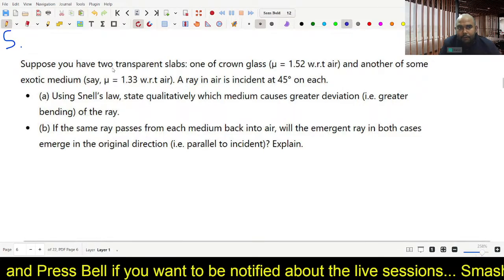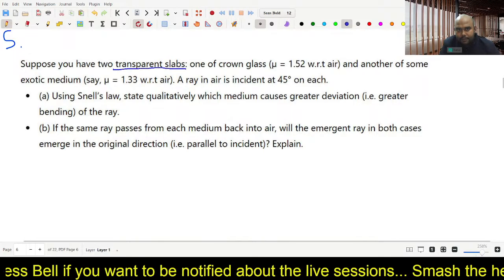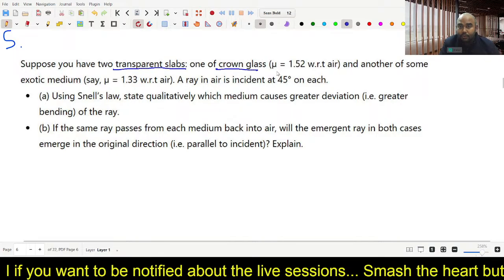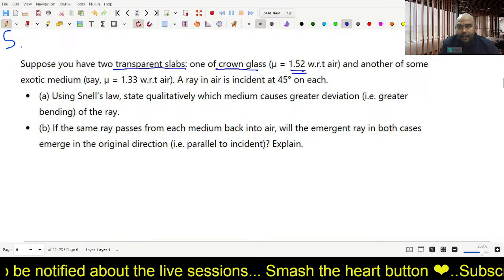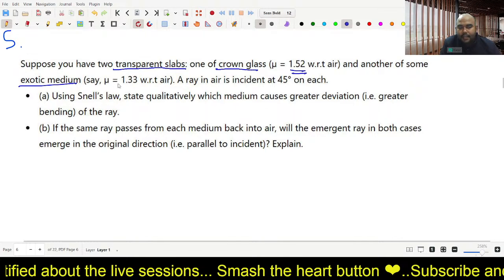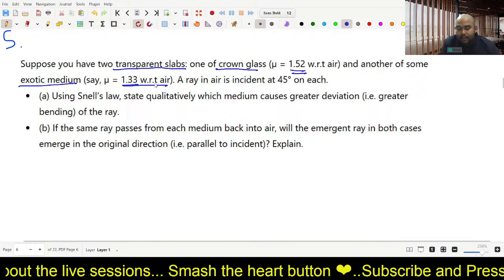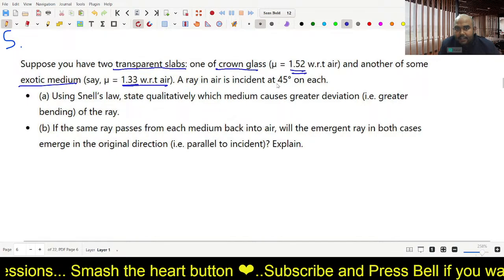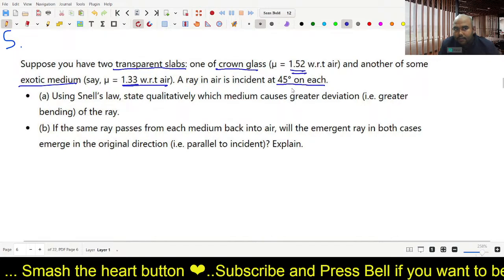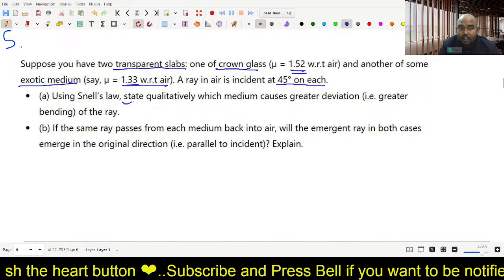Suppose you have two transparent slabs. One of crown glass whose refractive index is 1.52 with respect to air, and the other of some exotic medium, say its refractive index is 1.33 with respect to air. A ray in air is incident at 45 degrees on each of them. Using Snell's law, state qualitatively.